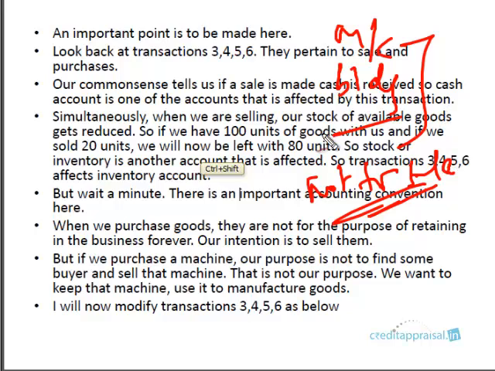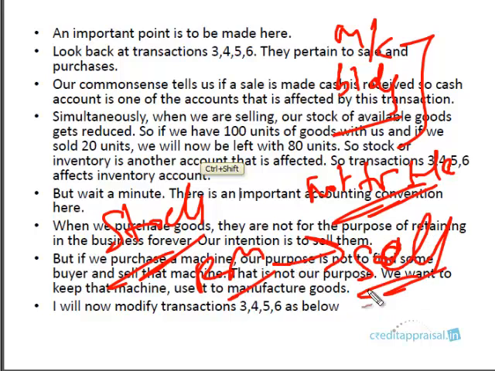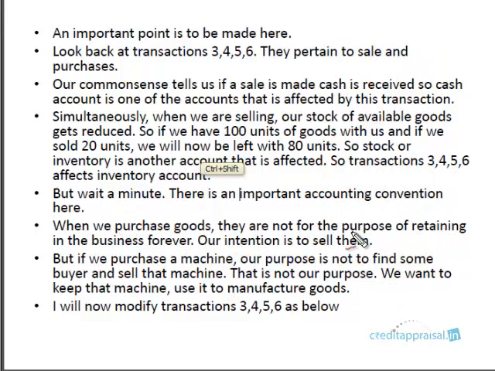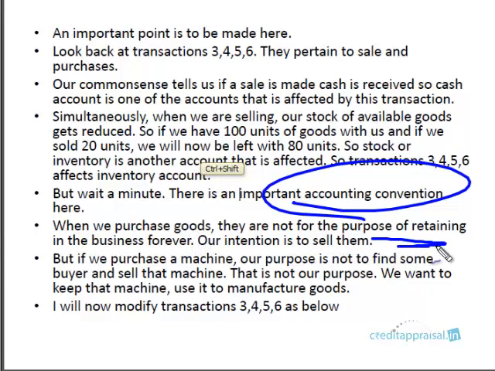They'll stay with you. But something like stock, something like raw material, this is something that you plan to sell. You're not here to run it for eternity like machinery, right? Your purpose is to sell it. So the accounting convention is, whenever you purchase goods, because they are not for the purpose of retaining, let us not write an inventory account.